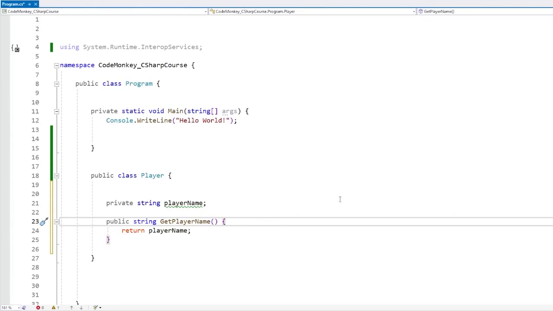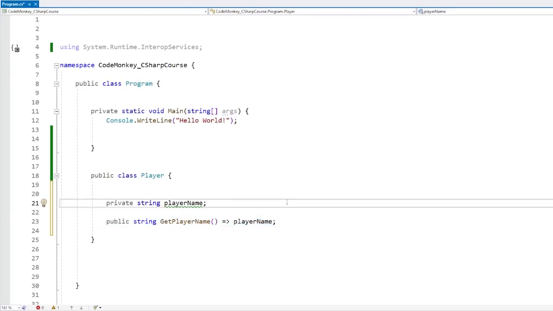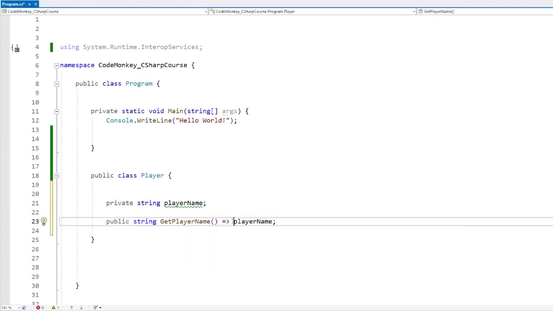Basically, if you are familiar with the lambda anonymous functions, then this is basically the same syntax. So we define the function, and then instead of opening a code block, we do a little arrow, and then we just put what we want to return. So in this case, just player name, just like this. This is the whole syntax, super simple. So basically this and what we had previously, both are doing the exact same thing. The compiler basically sees that this function returns a string, so it automatically adds a kind of return statement here. So this one does the same as the other version, it just returns the player name.